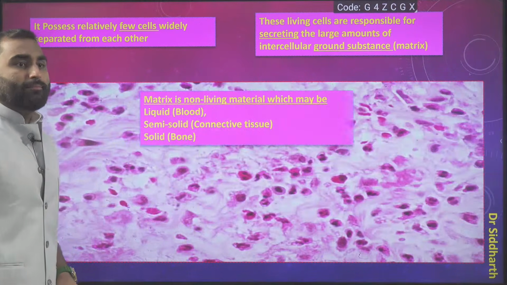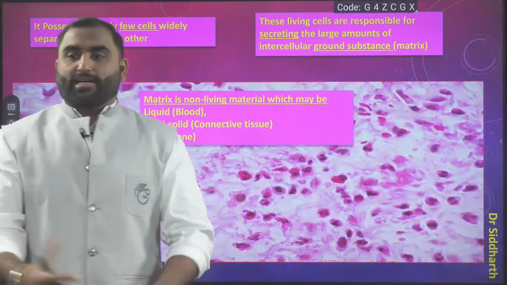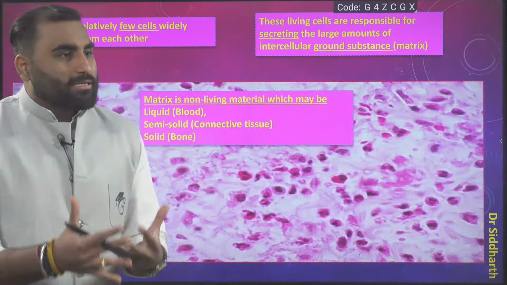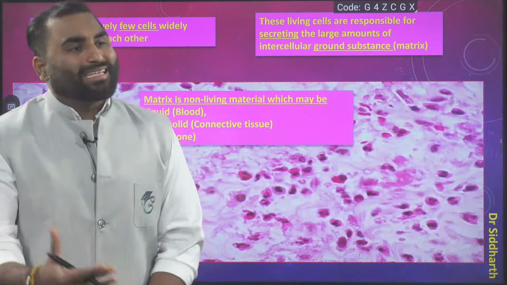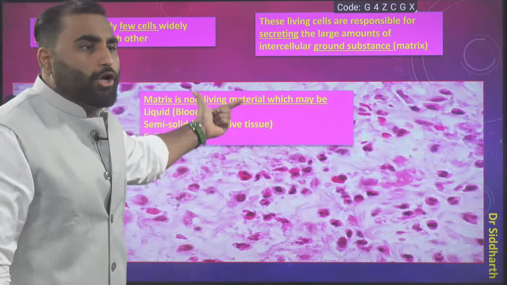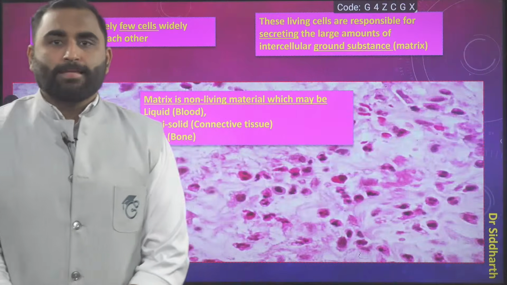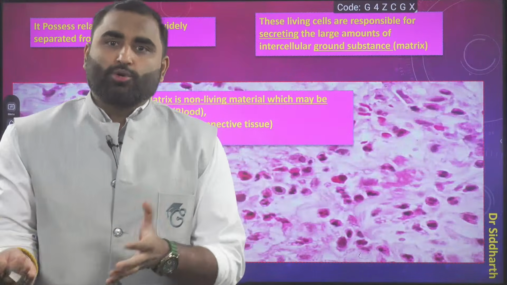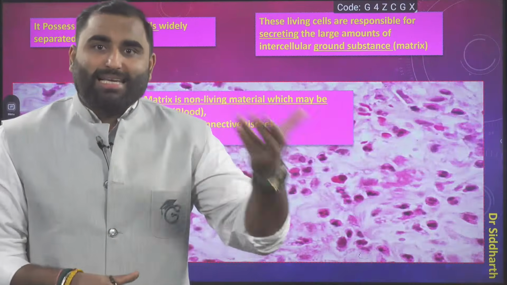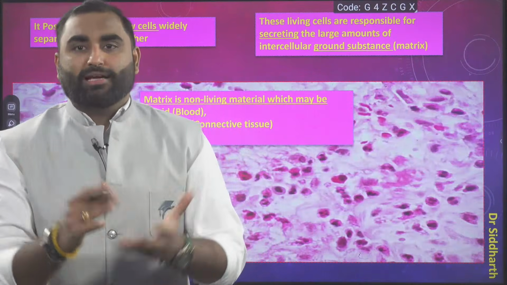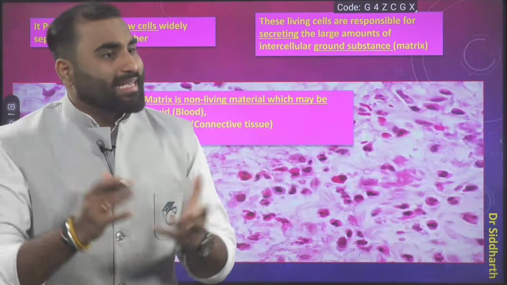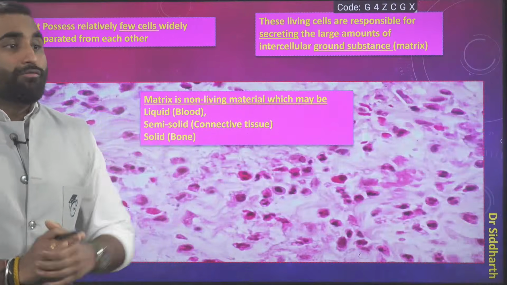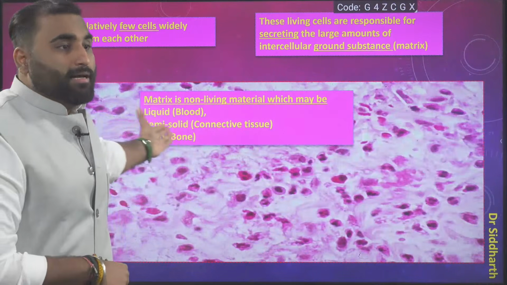Okay, moving ahead. What is matrix? Let's see what matrix is made up of. Basically, matrix is a non-living material. Tissue is living. Tissue is made up of cells, but the cells are secreting the matrix, which may be liquidy.